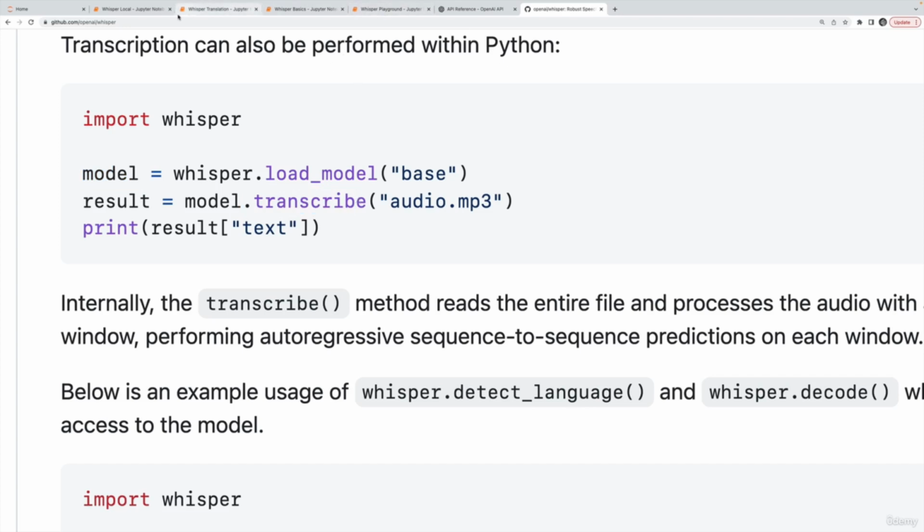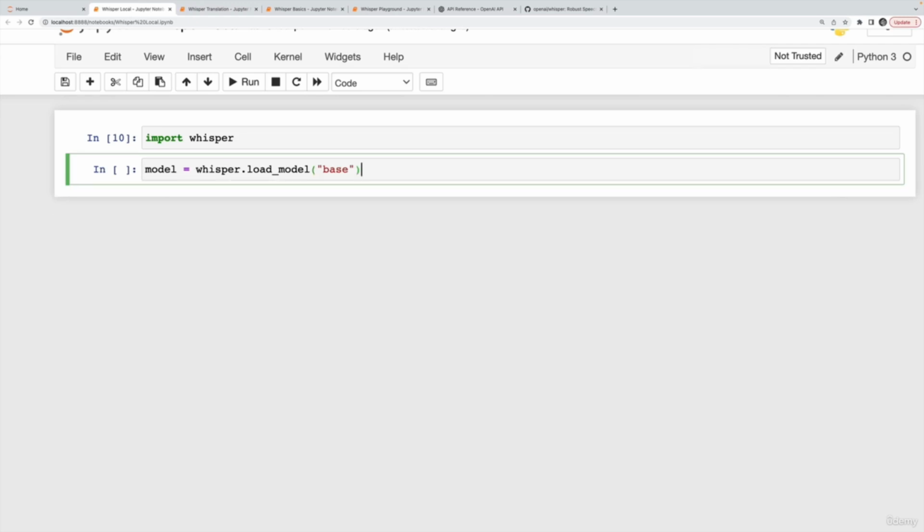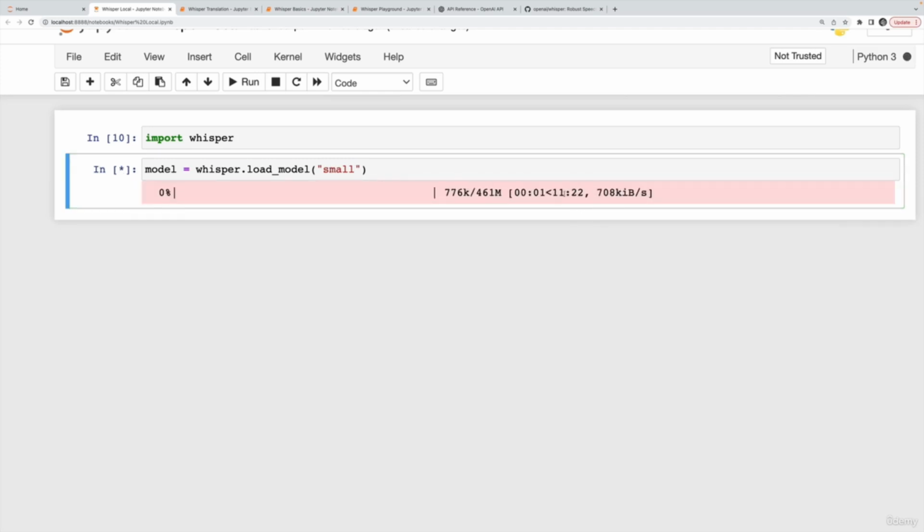So I'm now going to head over here. And like I said, I've already run this once. The first time you run it, it can take quite a long time, sometimes a couple of minutes. So I'll show you if I do a different model I have not yet downloaded, like the small model. This will take a little while. You can see it downloading here. It's 461 megabytes that it has to download. I might even just quit this so you don't have to wait because I've already downloaded the base one.